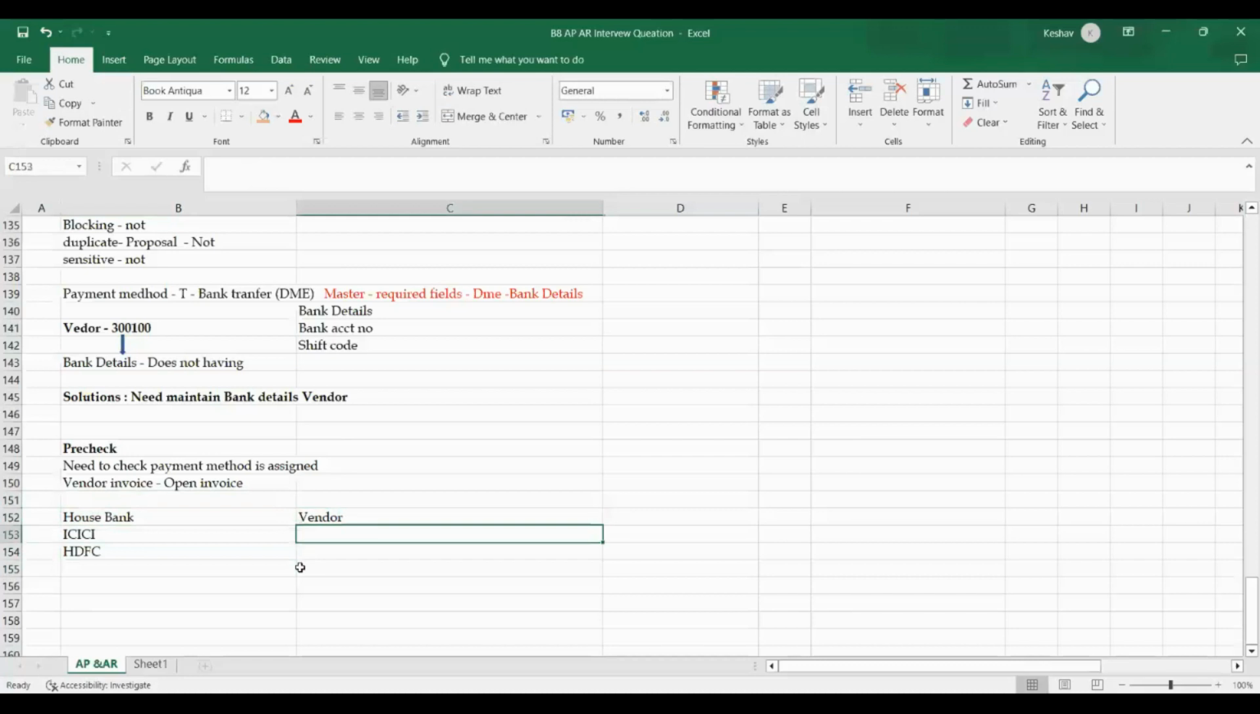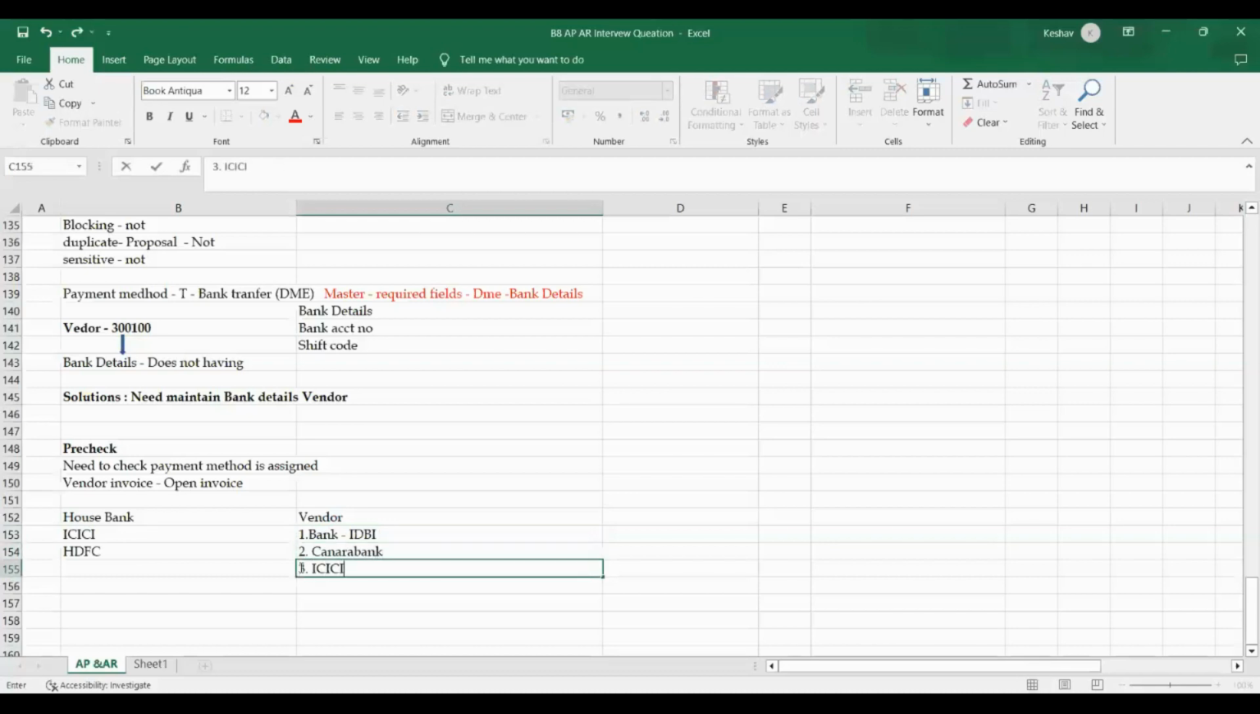He has bank one, for example IDBI. Another, bank two, say Canara Bank. And a bank number three, ICICI for example. Here there are three. So from the vendor's point of view, to identify or recognize each bank account, there is one point we have. What is that? Does anyone have an idea?